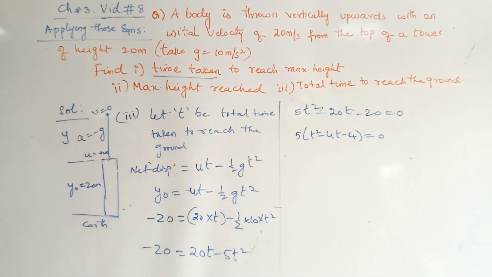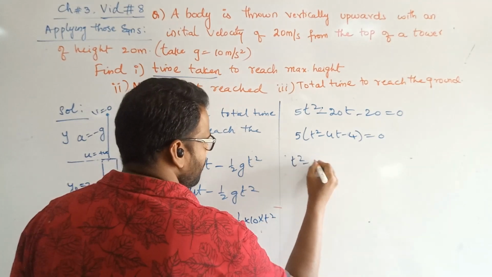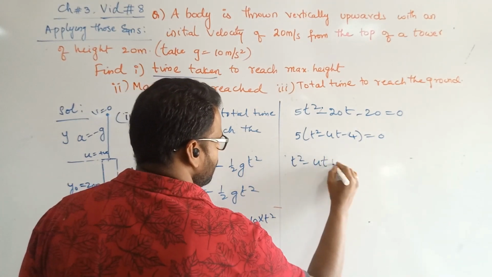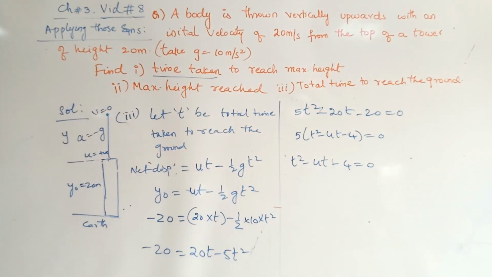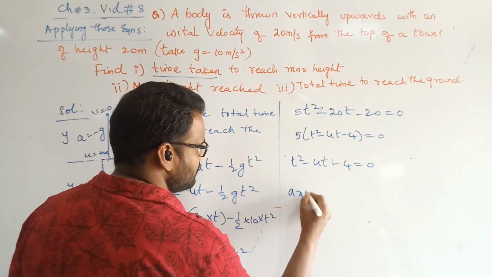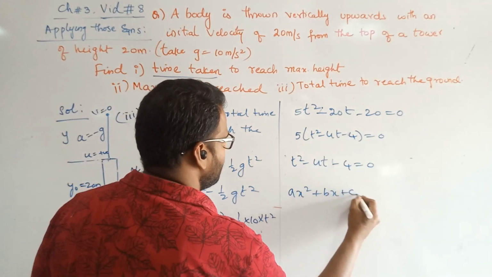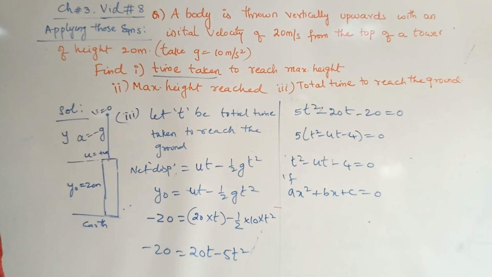This is 5t square minus 4t minus 4. 5 can be taken to that side, so t square minus 4t minus 4 is equal to 0. You need to find the value of t from this. You can solve this by the factorization method, but I will not take direct factorization, I will use the quadratic formula. This is of the quadratic form ax square plus bx plus c equals 0.